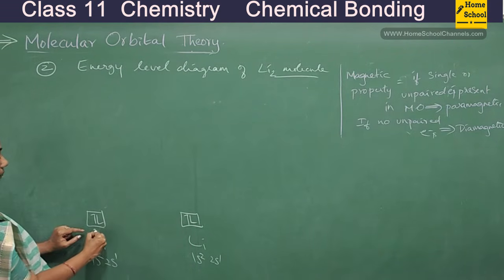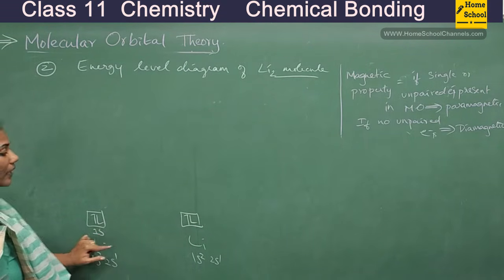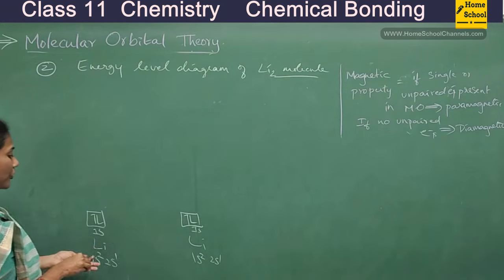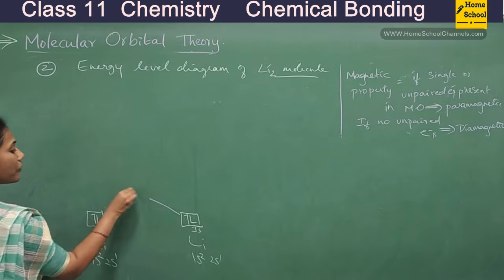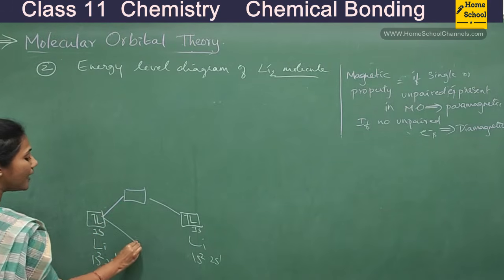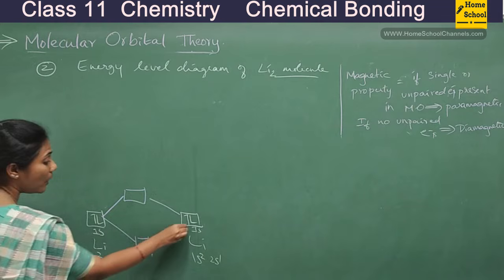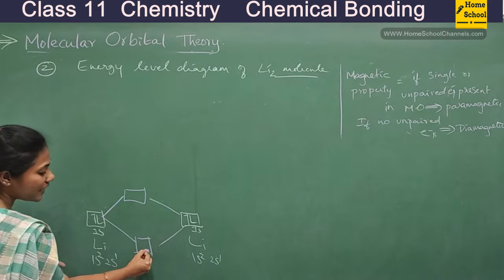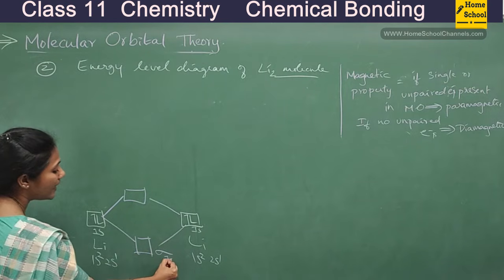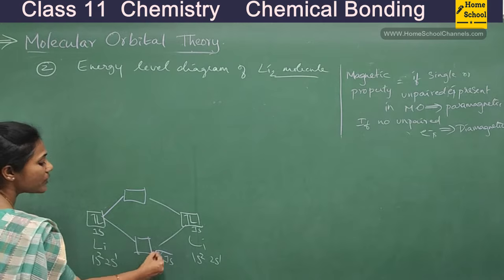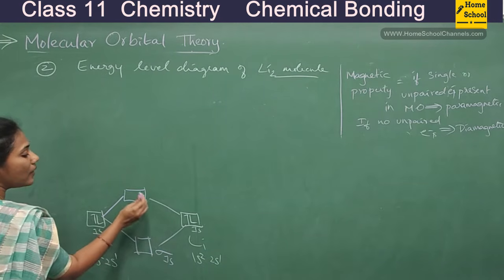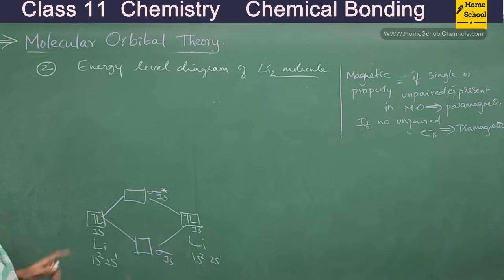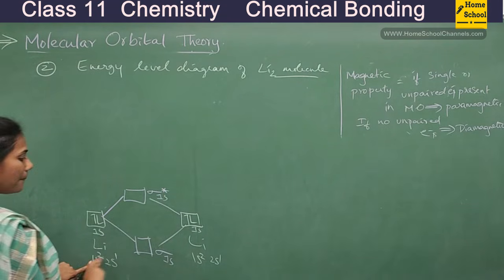When 2 atomic orbitals combine, 2 new molecular orbitals are formed. The bonding one is called sigma 1s, because 1s is combining, and the anti-bonding molecular orbital is sigma star 1s.